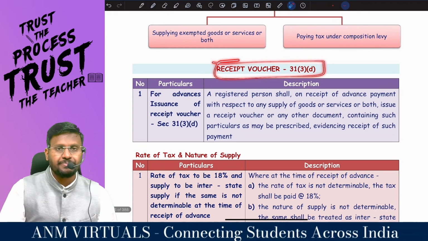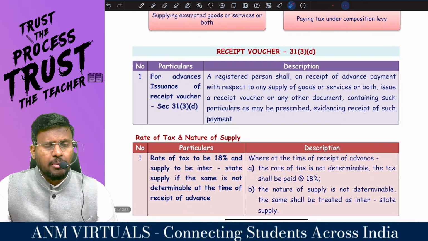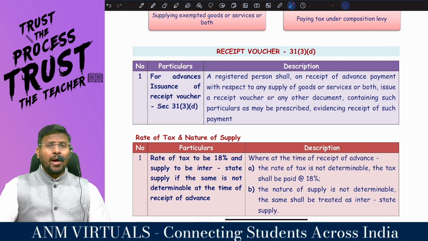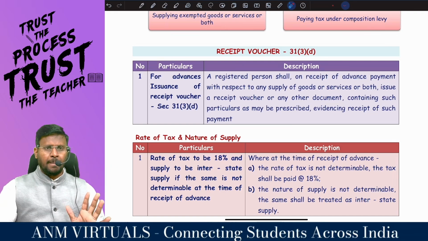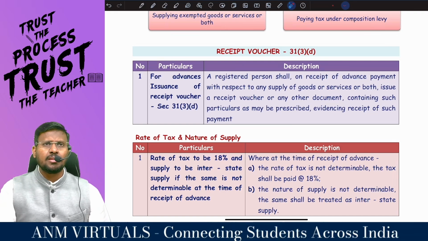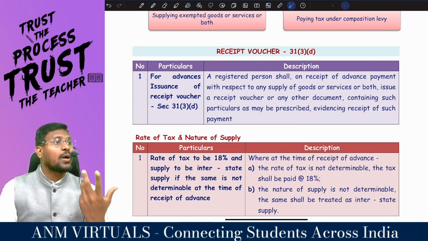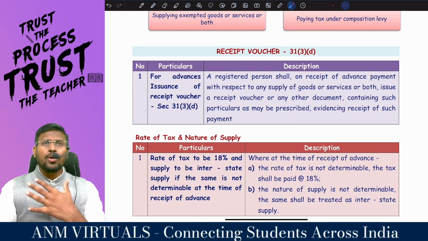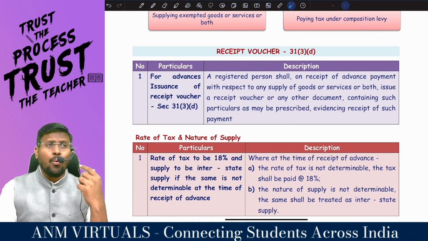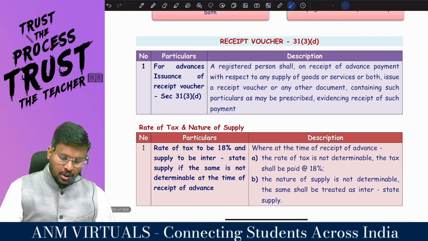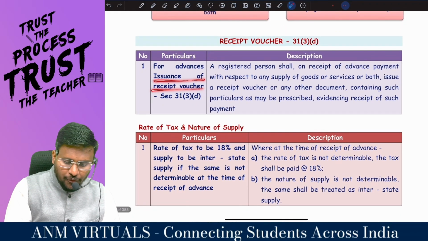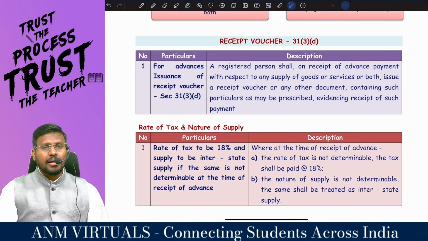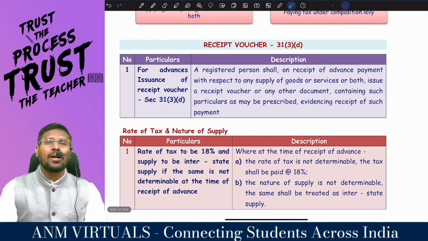For example, my dear lovable students, you are paying some advance. You are going to attend a class at A&M classes, and for that you are paying the fees as advance. So I got some money, and I have to give the receipt voucher. For advances, issue of receipt voucher under 31 subsection 3 clause D.